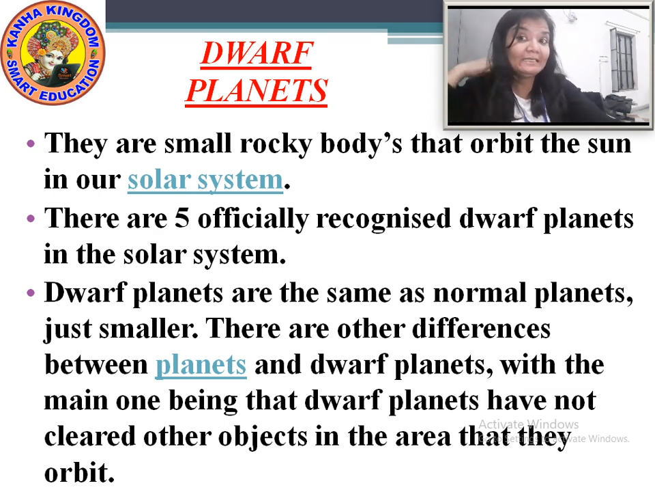When I told you about the 3 things, which 3 things make a celestial body a planet? Why is Pluto now no more a planet? It is a dwarf planet now. It's because it has not cleared other objects in the area that it orbits. Okay? I'll show you the picture of some dwarf planets. You have only heard the name, but when I show you the picture, you will come to know that they look similar to our planets.